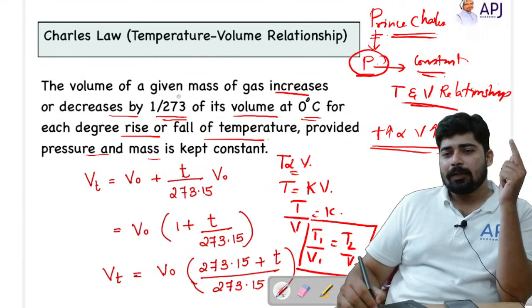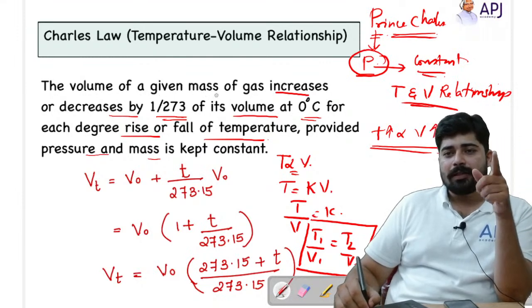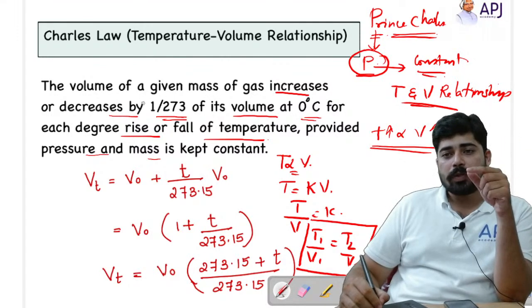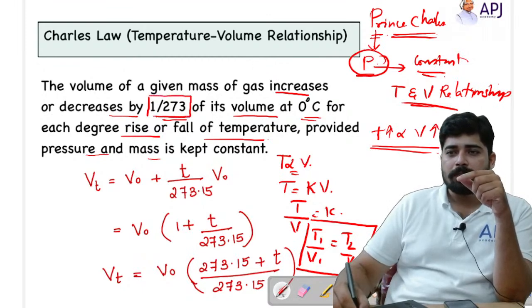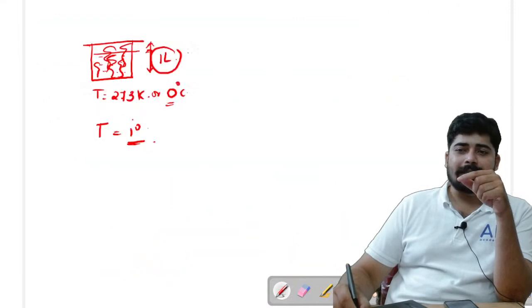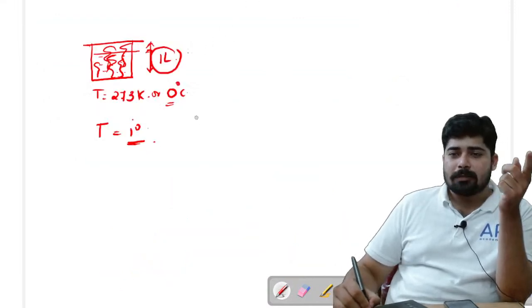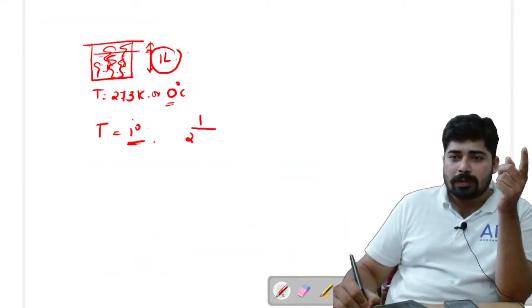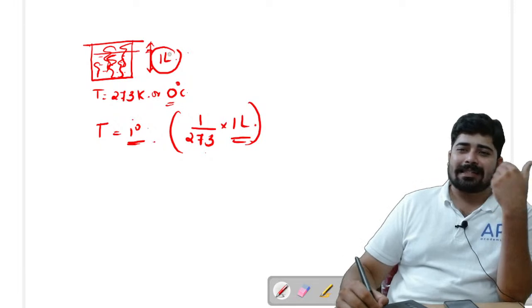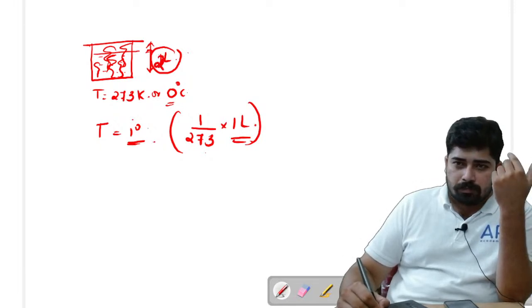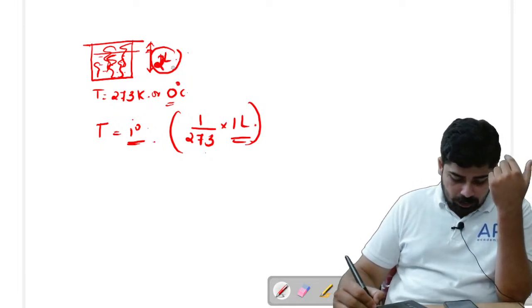Charles is saying that if you are increasing the temperature, then the volume of the gas will also increase by 1 by 273 of its volume. So how much does it get increased? It gets increased by 1 by 273 of 1 liter, or let's take the volume as 2 liters.